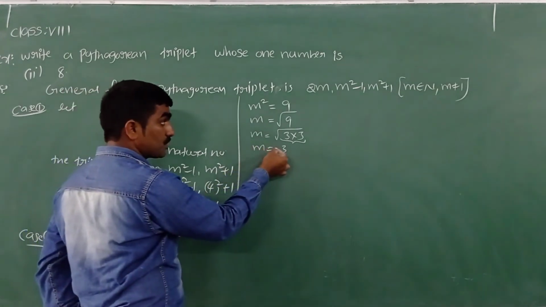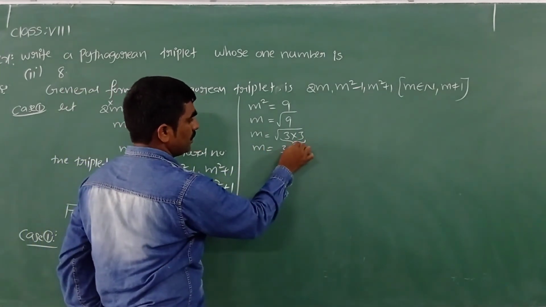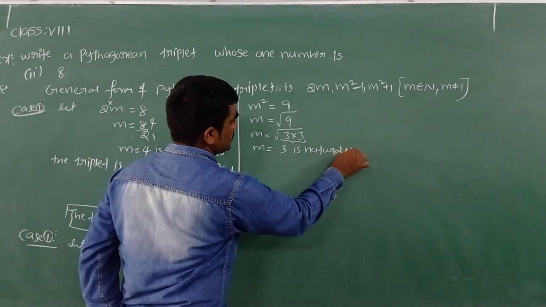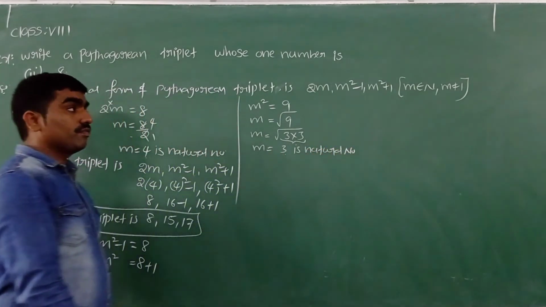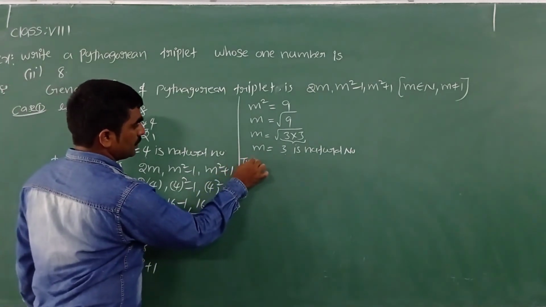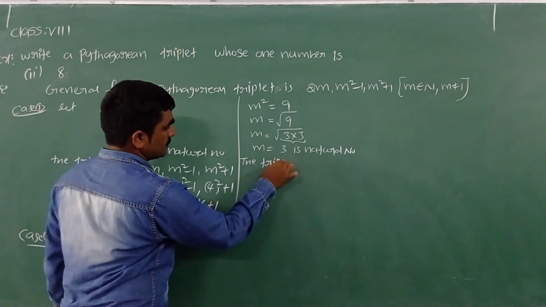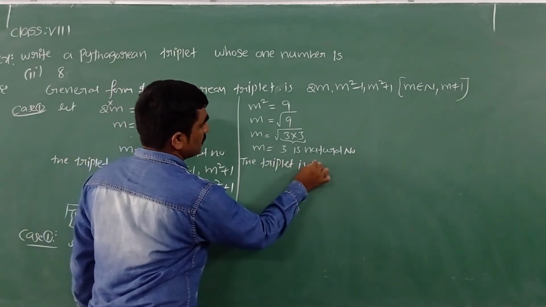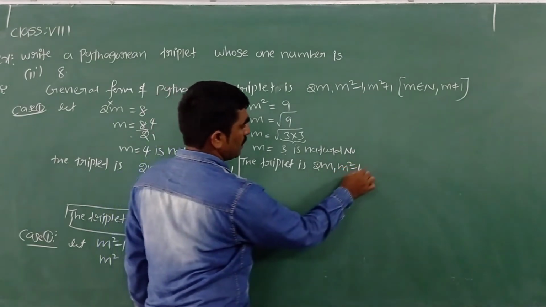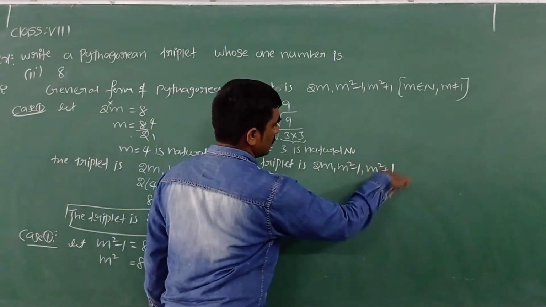Yes, m is equal to 3 is a natural number. So if it is a natural number other than 1, we can write the triplets. Now we write the triplet, the general form is 2m comma m square minus 1 comma m square plus 1.